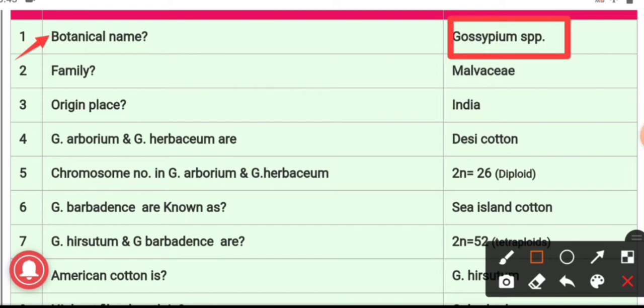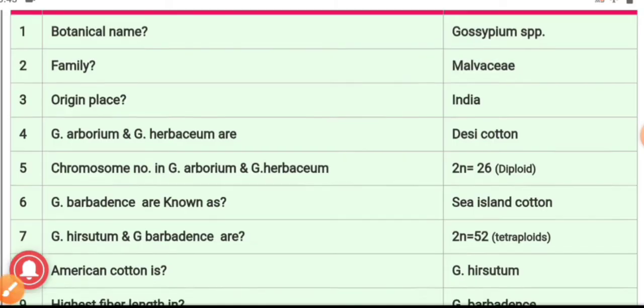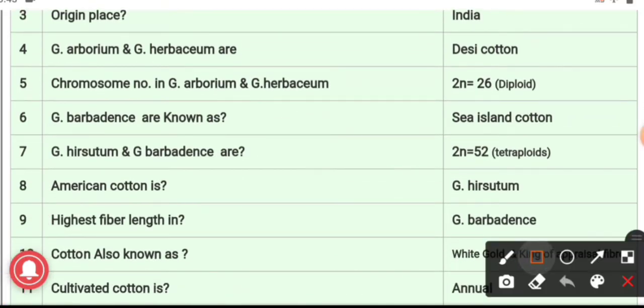Cotton belongs to the family of Malvaceae and the origin place of cotton is India. Fourth question, Gossypium arboreum and Gossypium herbaceum. Both these species are desi cotton. Cotton is grouped into two categories, that is the desi cotton and American cotton. Under the category of desi cotton, two species come, that is Gossypium arboreum and Gossypium herbaceum. And under the category of American cotton, again two species are there, that is Gossypium hirsutum and Gossypium barbadense.